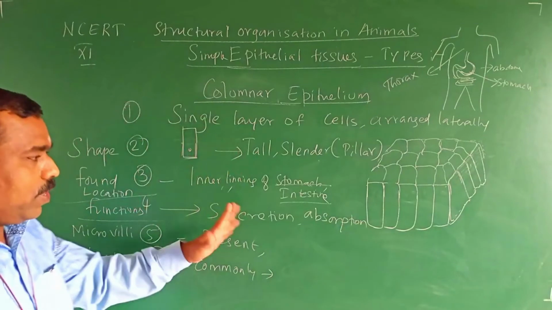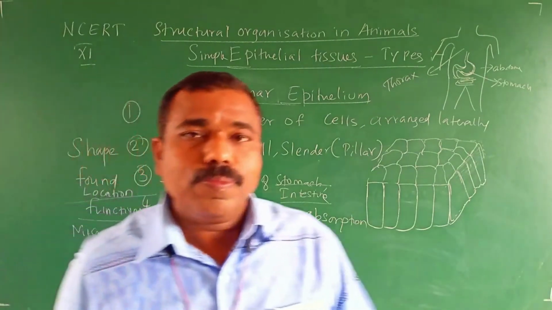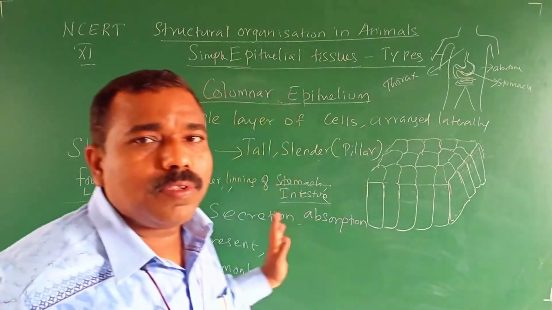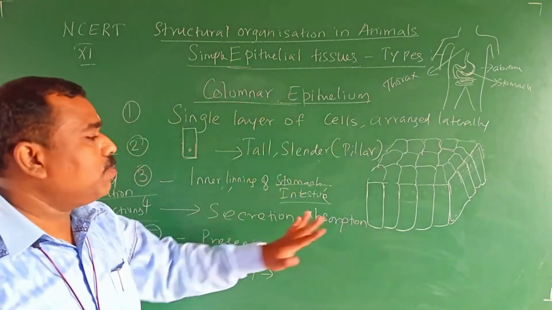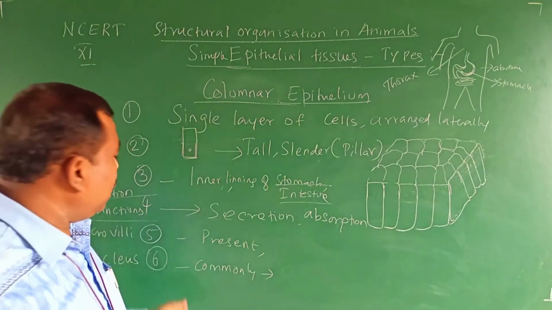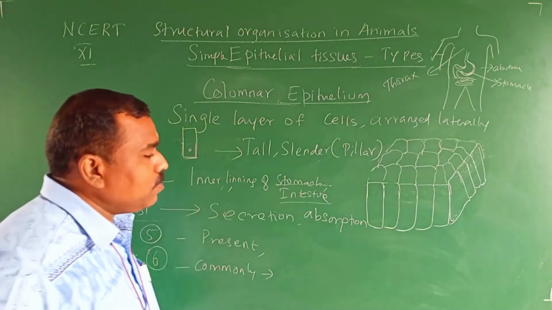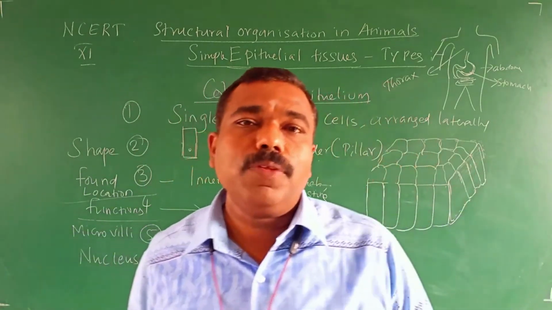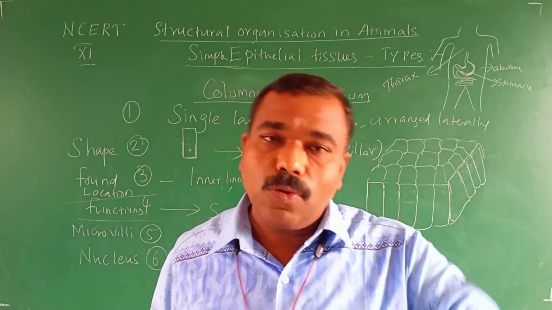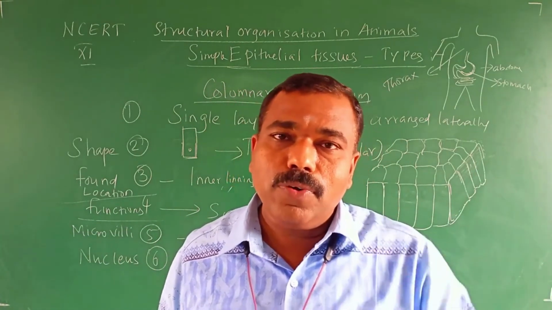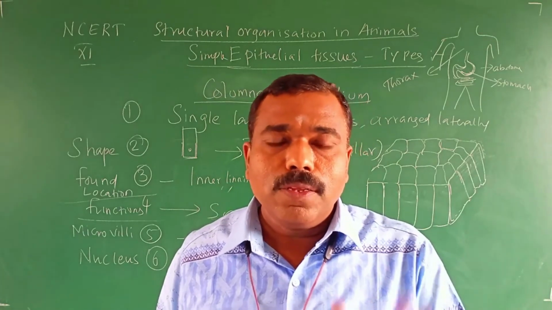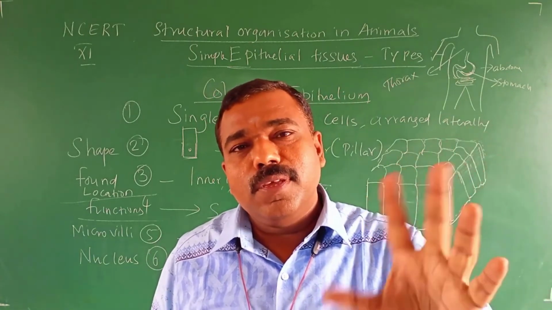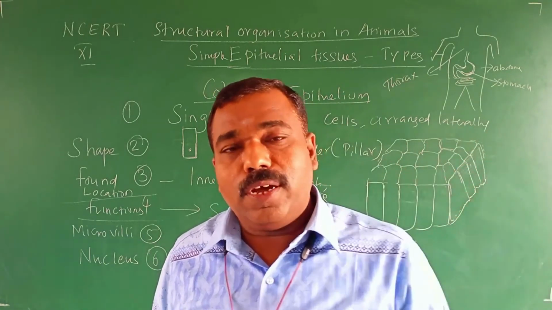Now you have a doubt. I know. What is the doubt? Sir, you have said cuboidal epithelium also has the same thing, secretion and absorption. Here also it is saying the same function, secretion and absorption. Yes. Cuboidal epithelium and columnar epithelium perform the same function; only the location and tissue type differ. Both perform secretion and absorption. There, in the gland part it secretes, in the nephron part it absorbs.